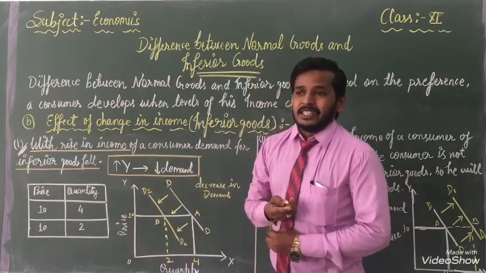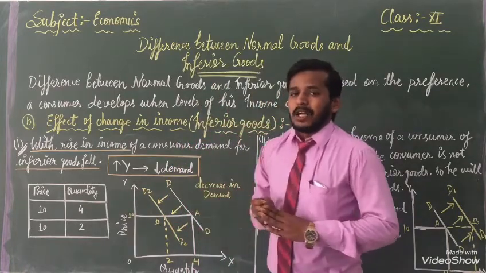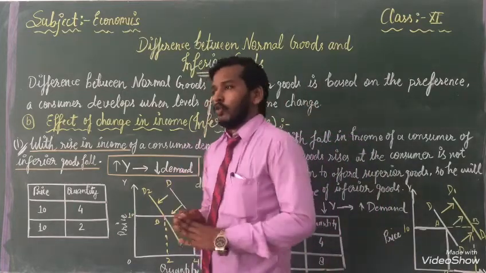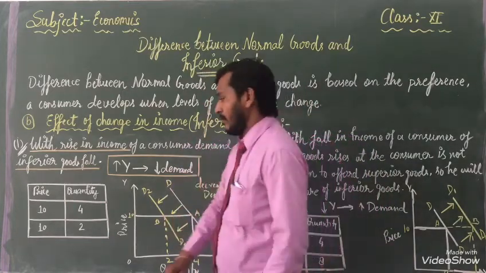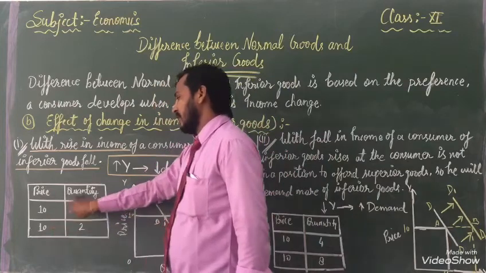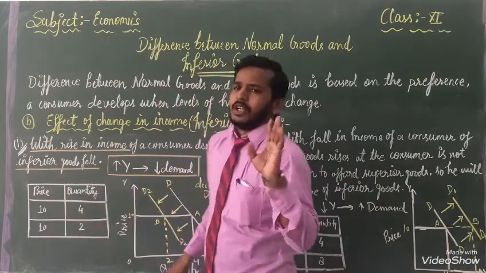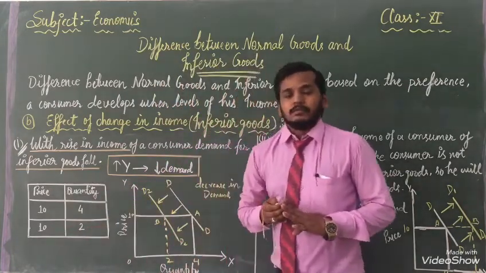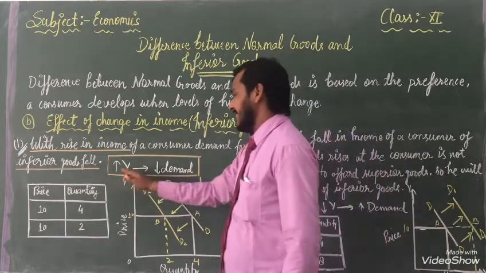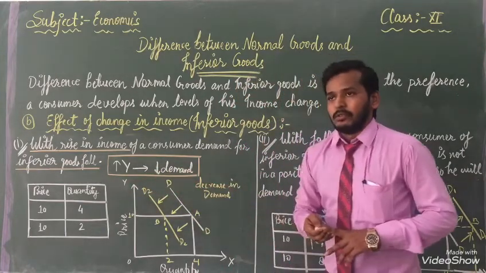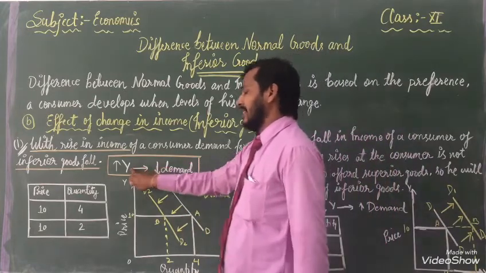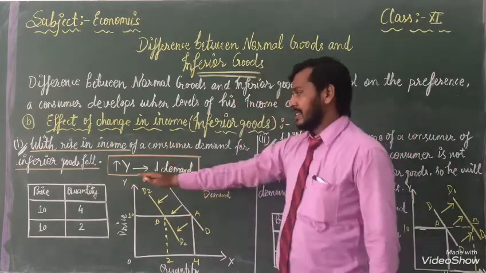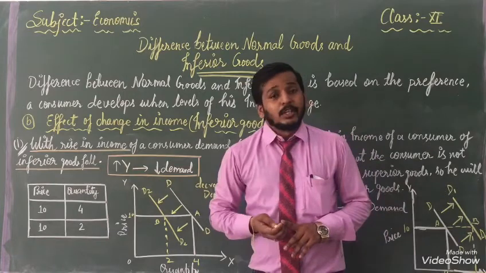But when our income is increased, if our income increases or our income is good, the price is 10 rupees but the quantity we are using is 2 only, because it is an inferior good. When our demand goes low, it means our income is good.